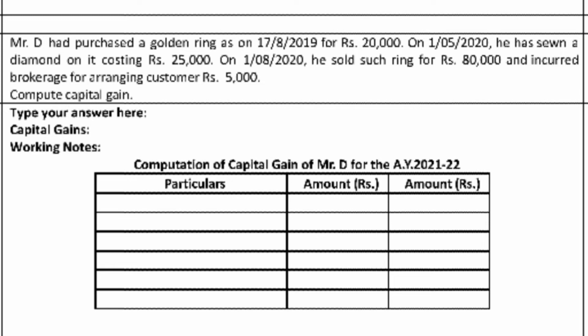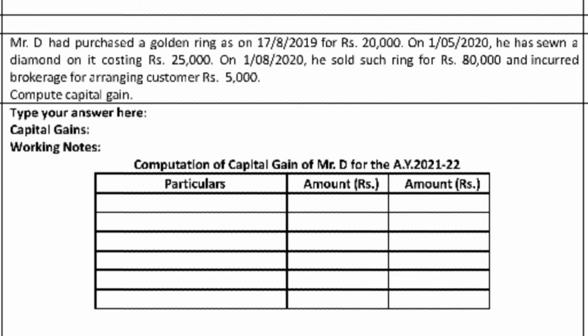For reference on this problem, refer to illustration number 4 in the Institute material on capital gains; it will be easily understandable. For the cost of acquisition, please refer to it.